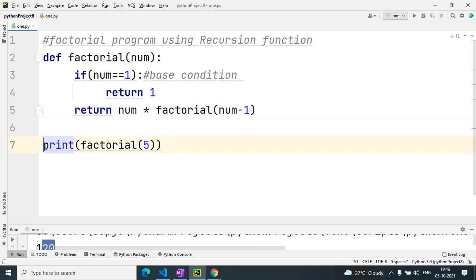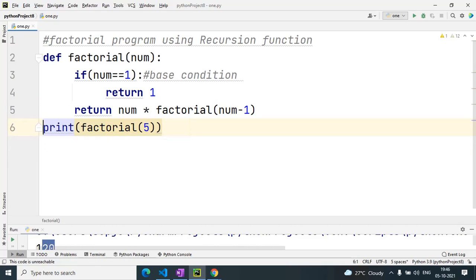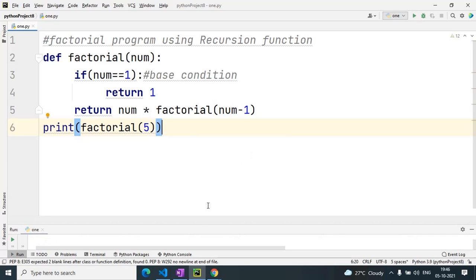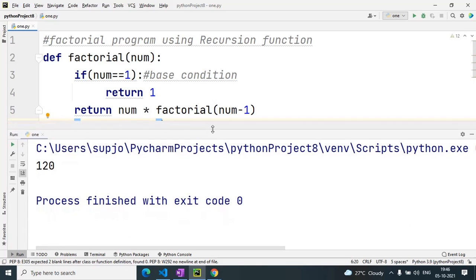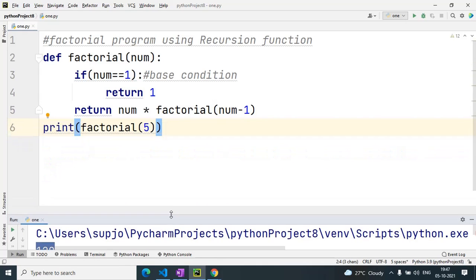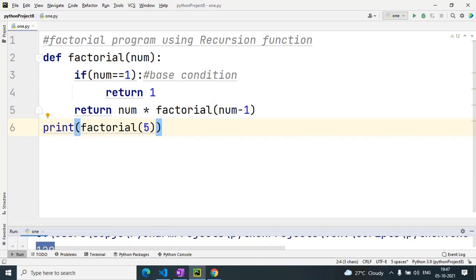So when I execute this, it will give the same output, that is 120. You can see 120 output. How it is working, I already told. 5 is the first call, the main calling is a must.